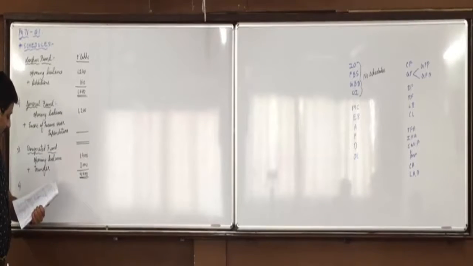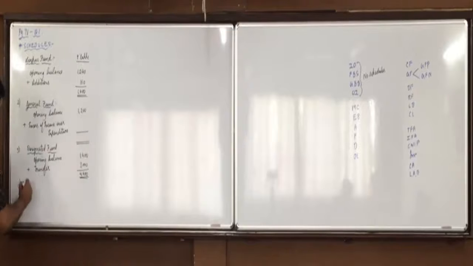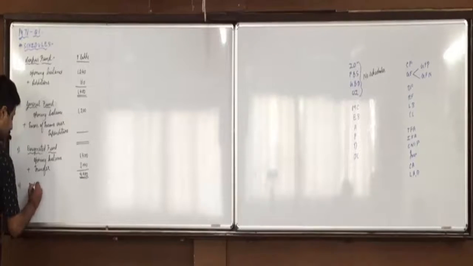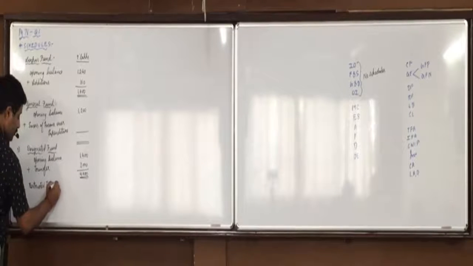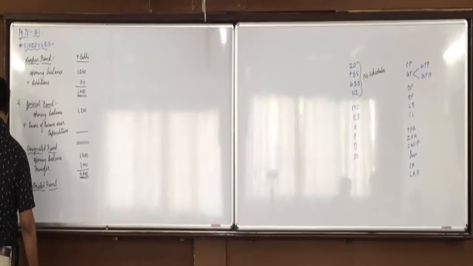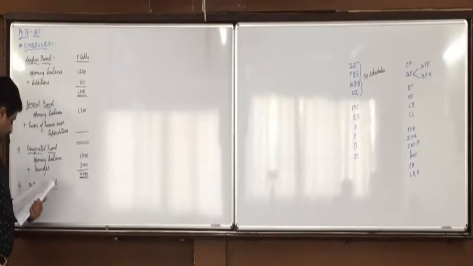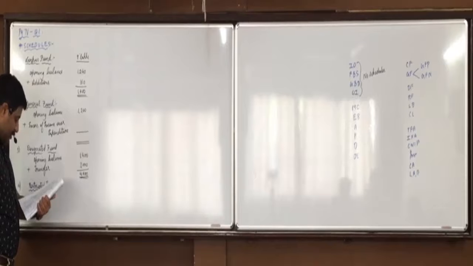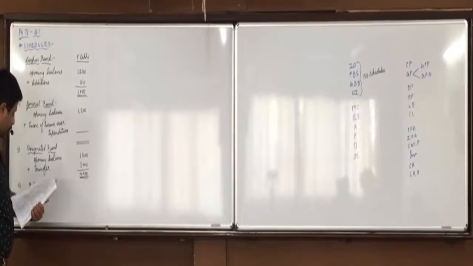Then after designated fund, we have restricted fund. RF. Where did we mark restricted fund RF? Available restricted fund 992.